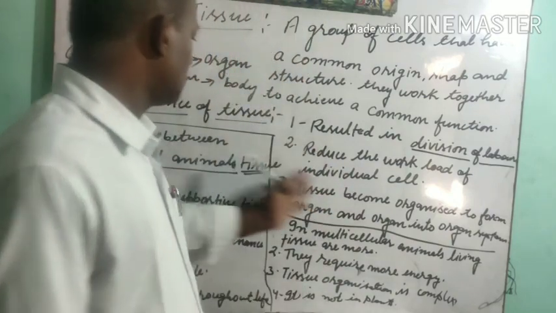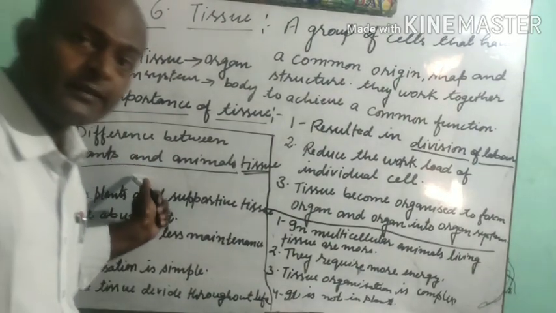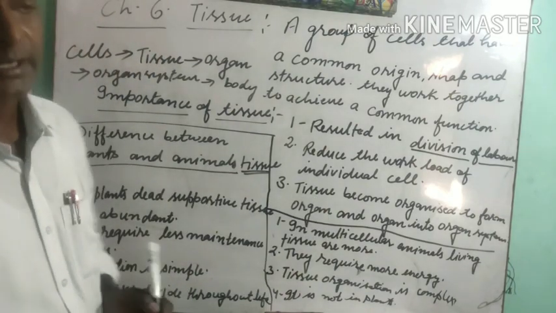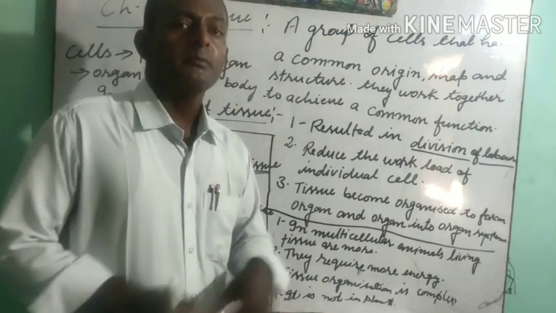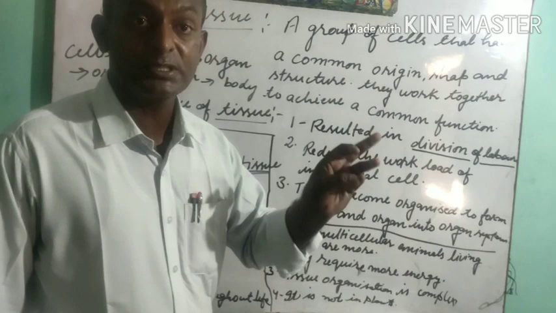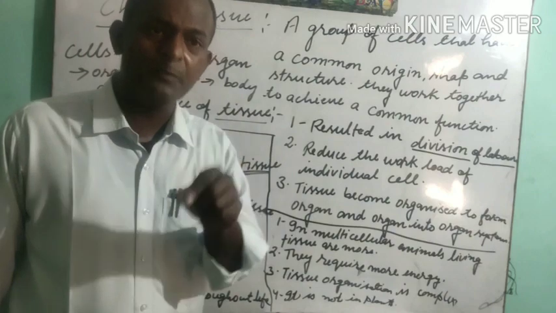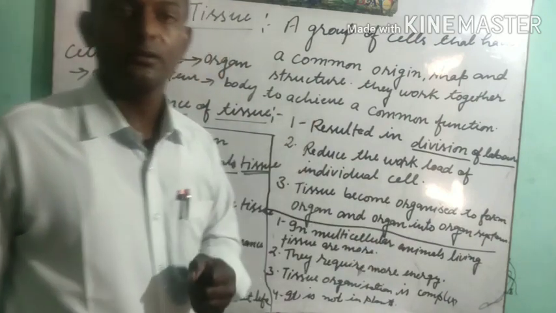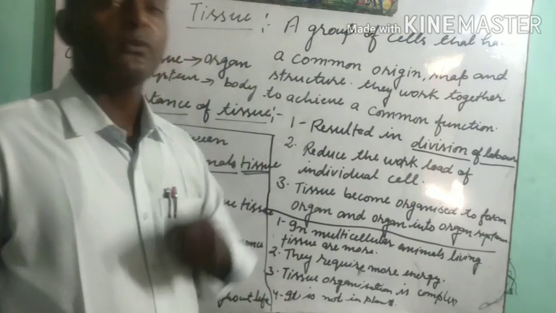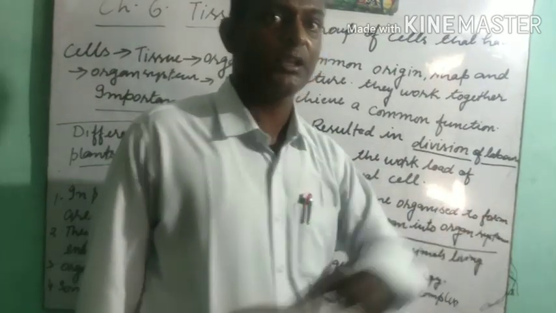Now we have to discuss plant and animal tissue. Students, we can say that in plants, most tissues are dead. How can we say? In plants there is xylem, phloem, and the cell wall, as we have studied, and all these are dead cells. The dead cells perform the supportive function. But in animals, which are multicellular organisms, most of the tissues are living. They are not dead tissue.